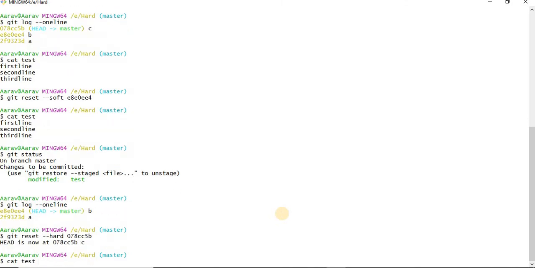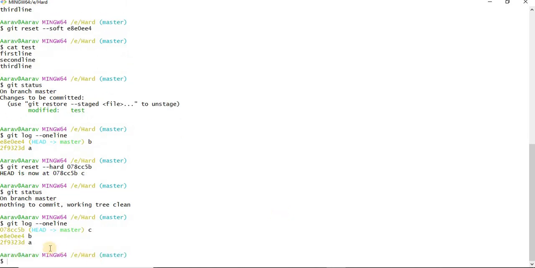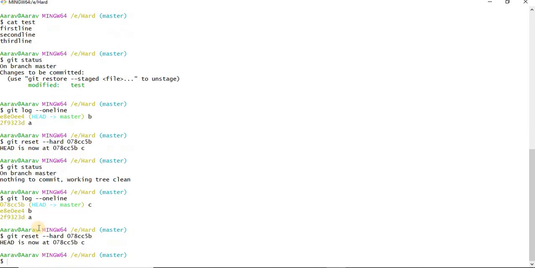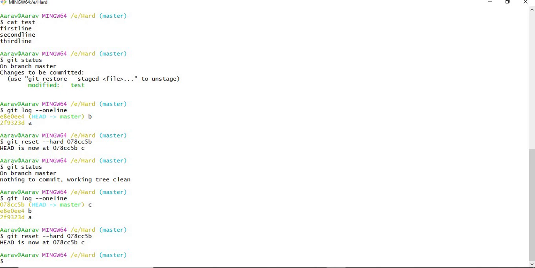mixed. Okay, git status, everything is done. Git log --oneline, head is at C. Now let me do hard reset again. Let us go to the same place. See, now again we came back to this place, to see how mixed reset works. So again I want to go to mixed reset of the second ID. See, this is the second ID, and instead of soft I am giving mixed.